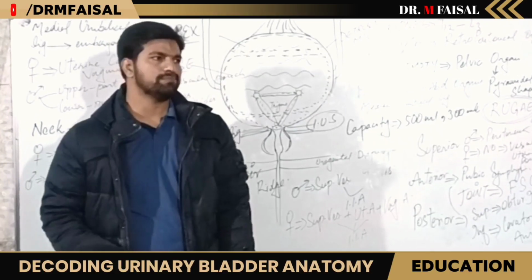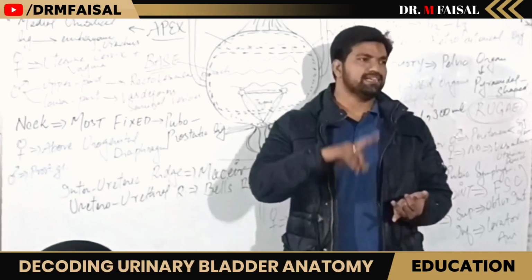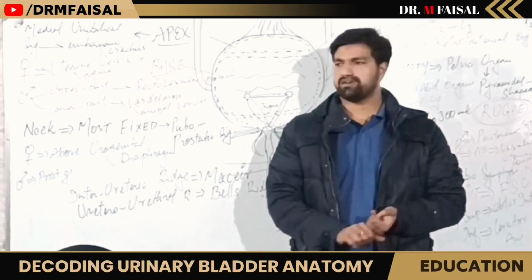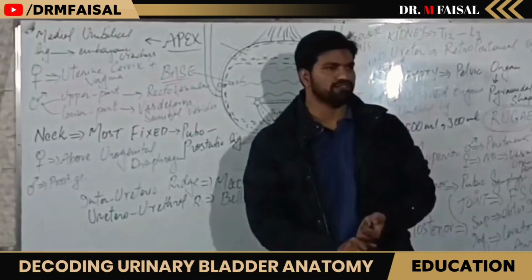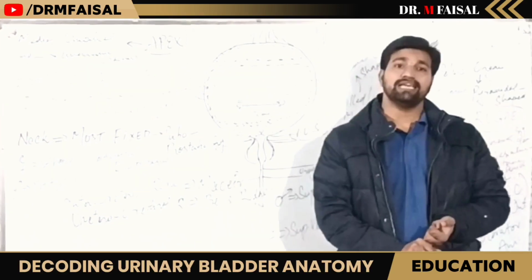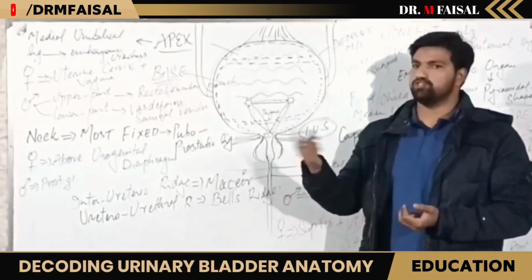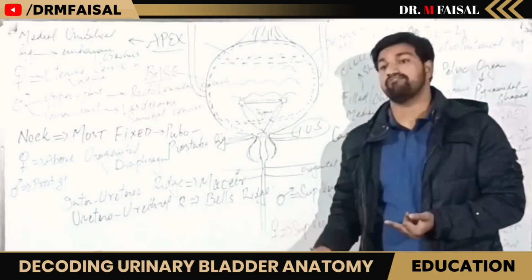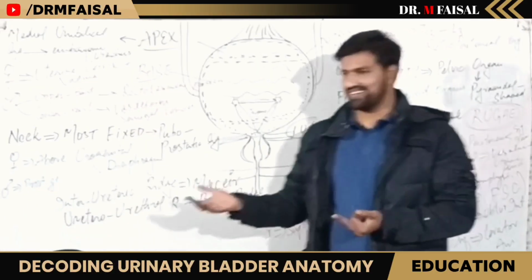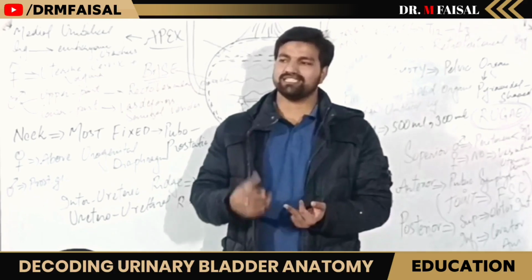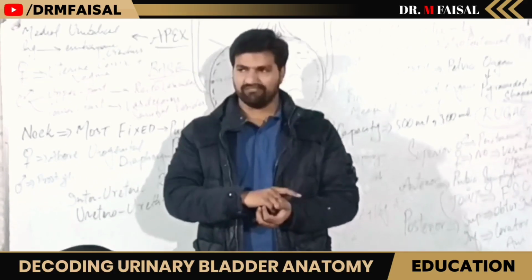And then we have the arterial supply to the urinary bladder. In males we have the superior vesical artery and inferior vesical artery, branches of the internal iliac artery. And obviously the superior vesical vein and inferior vesical vein drain into the internal iliac vein. In females we have the superior vesical artery, uterine artery and vaginal artery, also branches of the internal iliac artery. Again, the vaginal vein, uterine vein or superior vesical vein drain into the internal iliac vein.